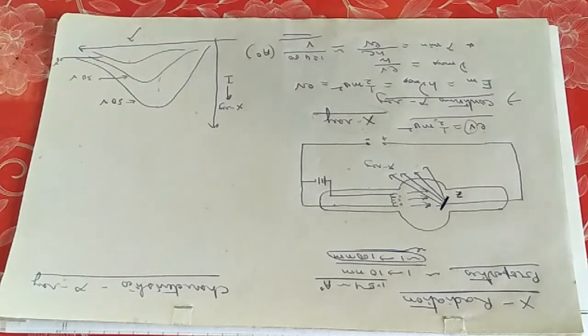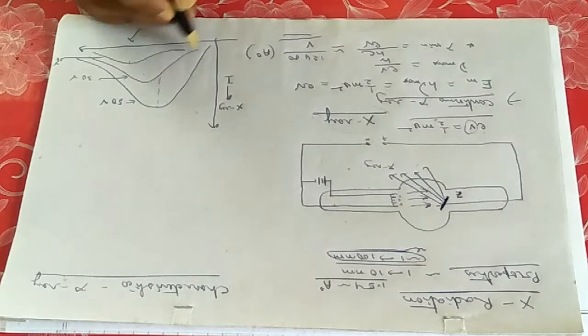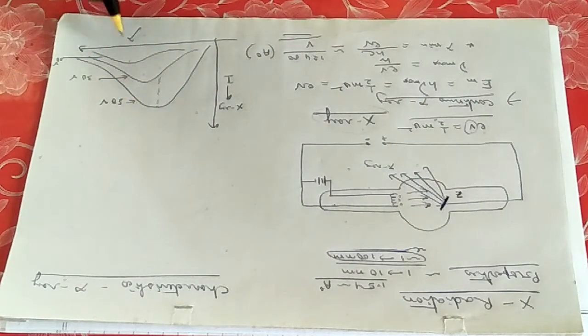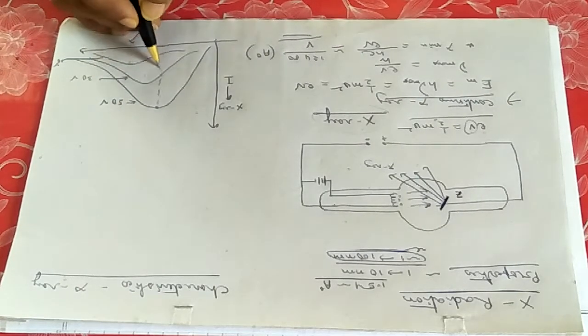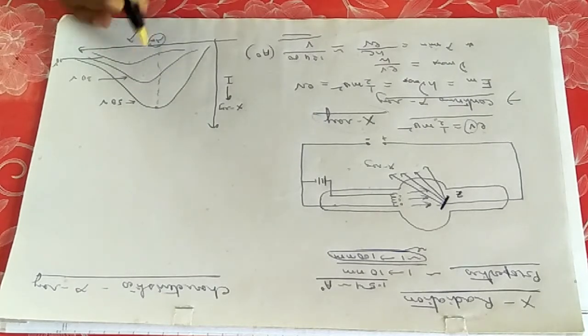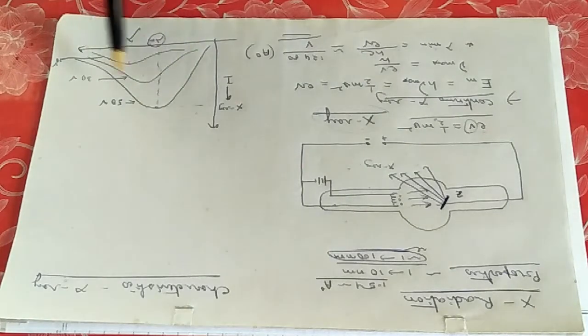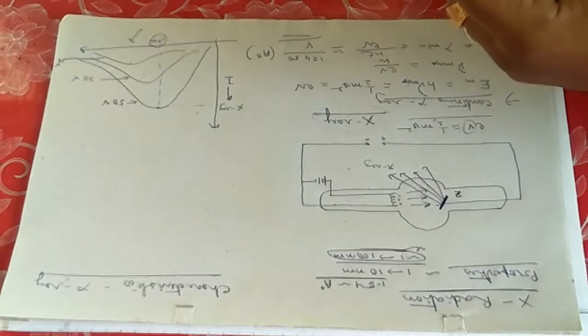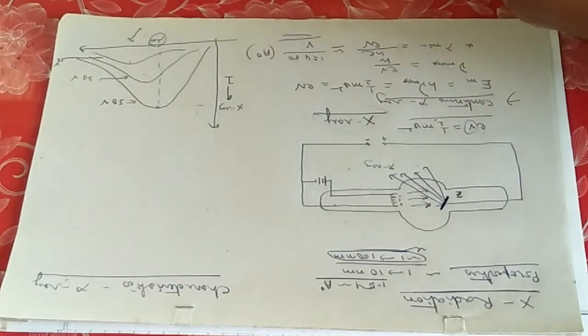The curve is continuous, and there exists one particular wavelength, lambda m, for which the energy is maximum. And on both sides it has a shadow. That was the characteristic of continuous X-ray.